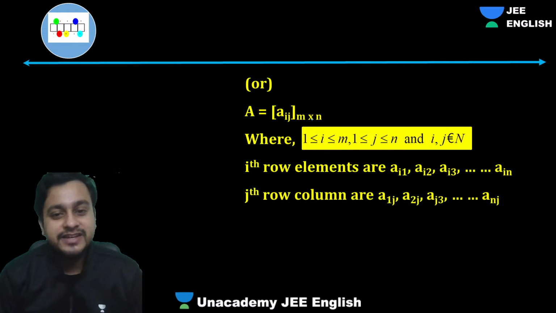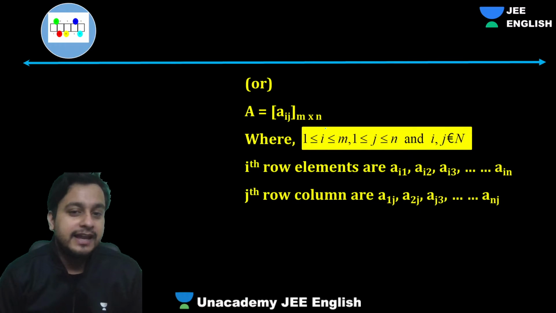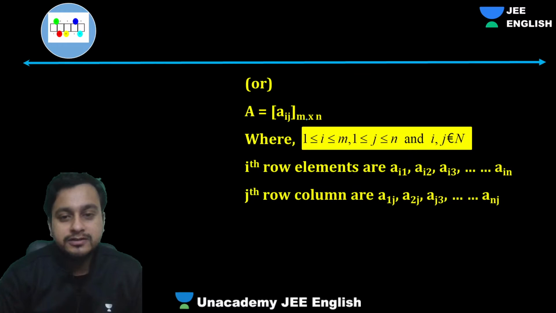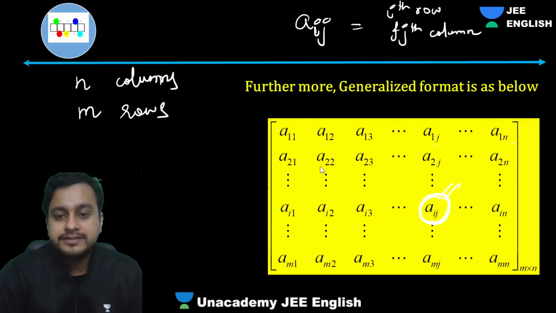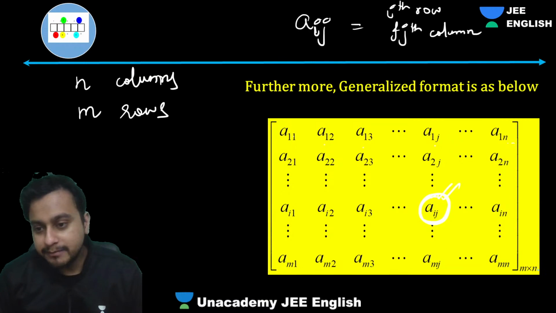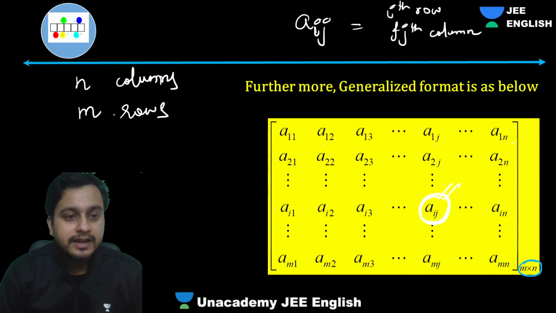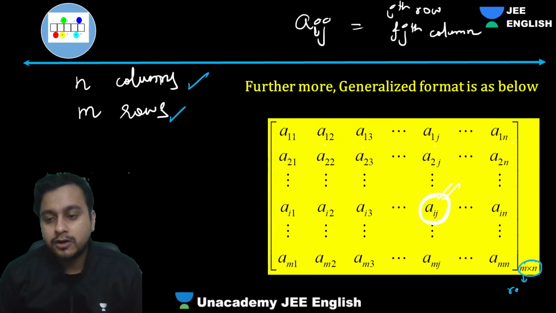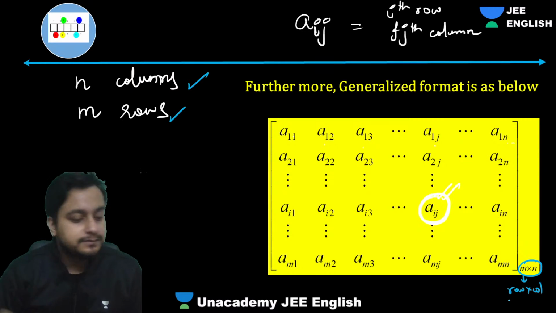So guys, Aij with m cross n, that is the general element. What does this m cross n mean? Over here also you would have seen this. This m cross n means it has m rows and n columns, right? We always write row cross column.